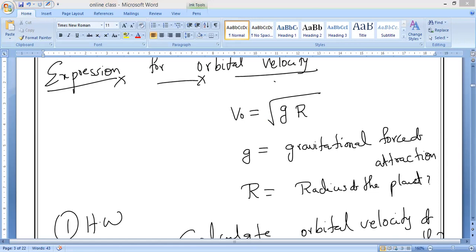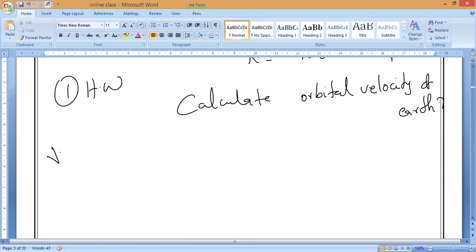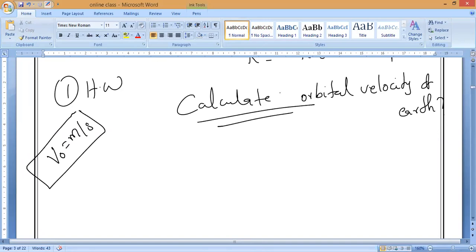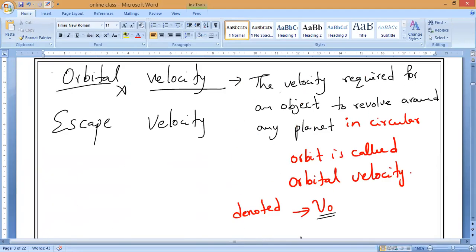The radius is 6.4 into 10 power 6 meter. If you find that, you'll get the answer. The unit of velocity is meter per second. This is your homework; send it to me after the class. So this is orbital velocity and its expression.